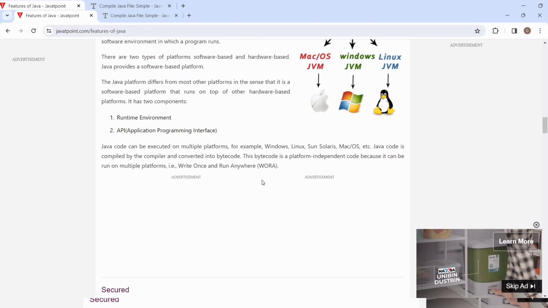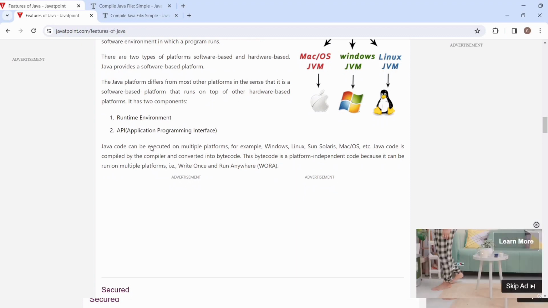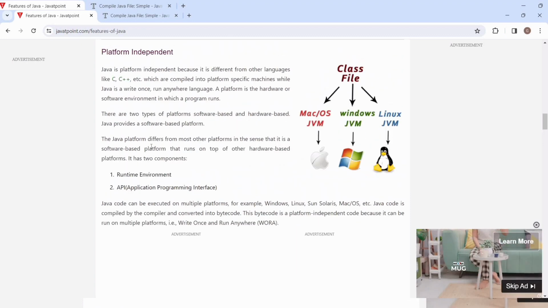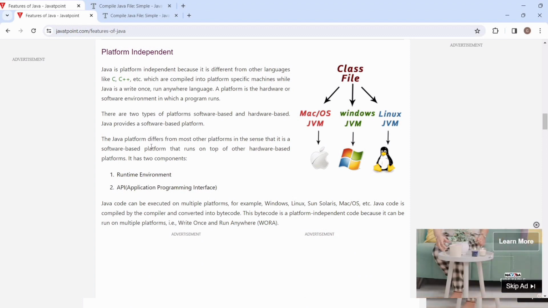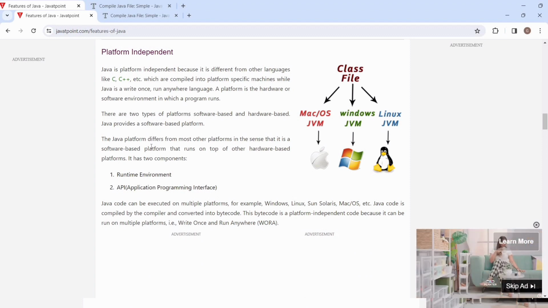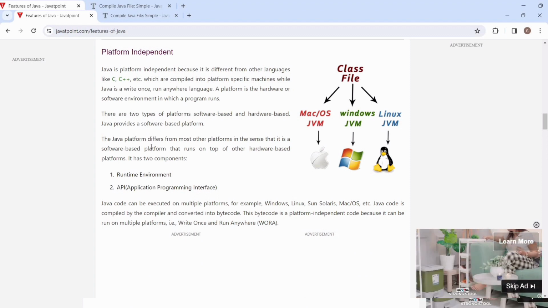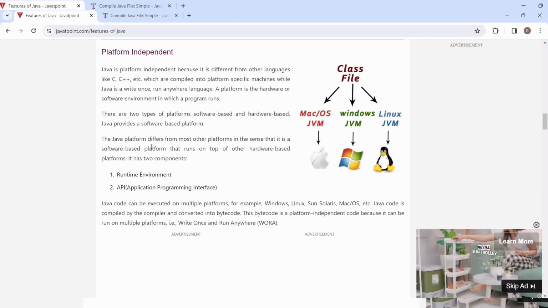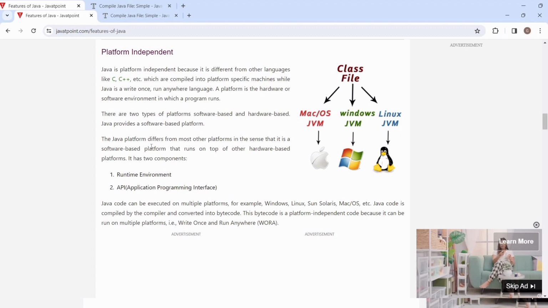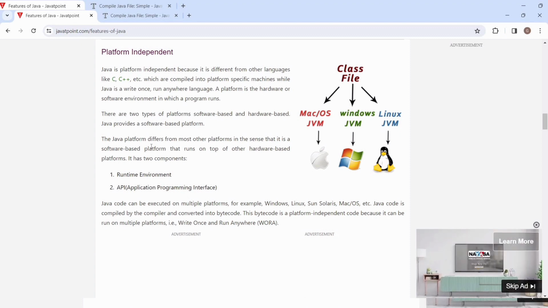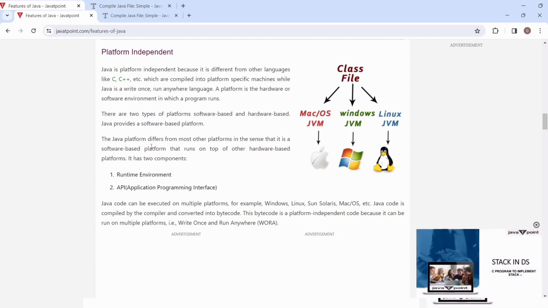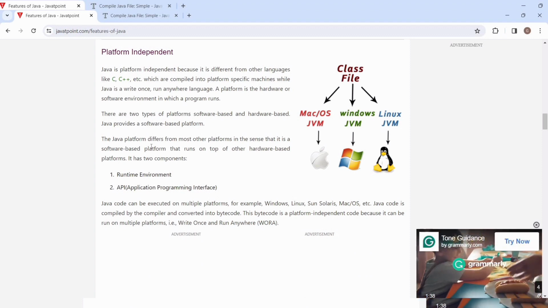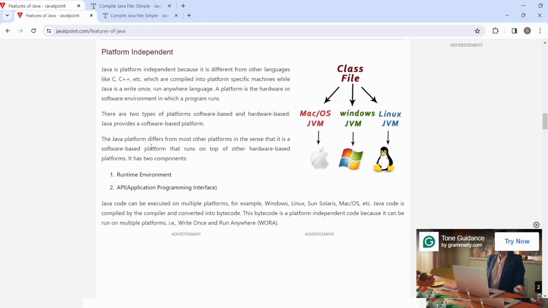In this point you have to remember that you write Java code in one place and you can run it anywhere. This is the most important line to be remembered.